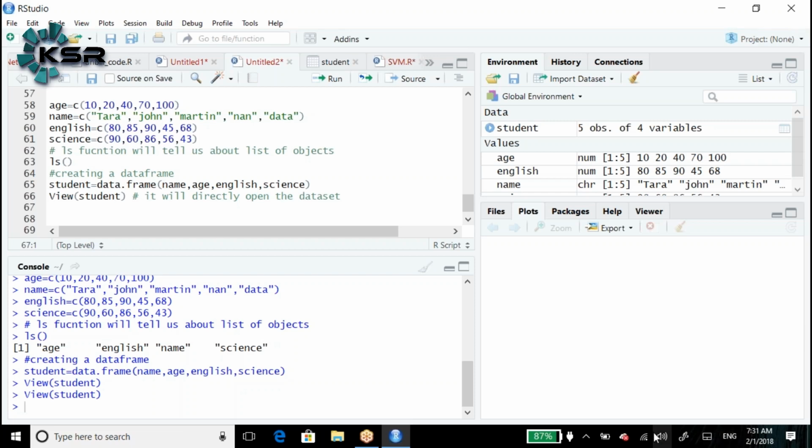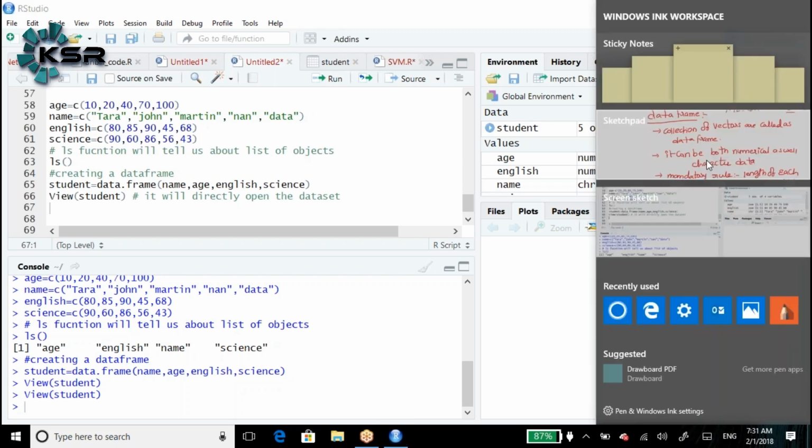For that, we have a small syntax we need to remember. The data set here is student. The square brackets are nothing but arrays, and inside we put a comma. Before the comma, it indicates the rows.